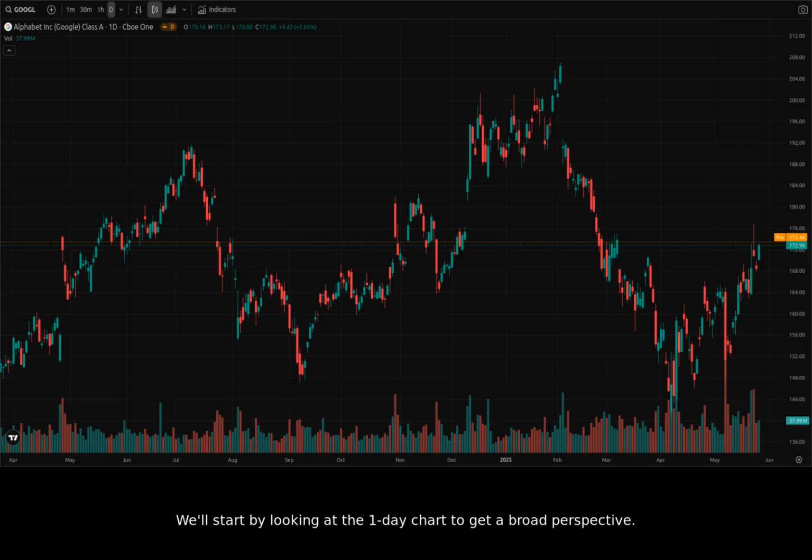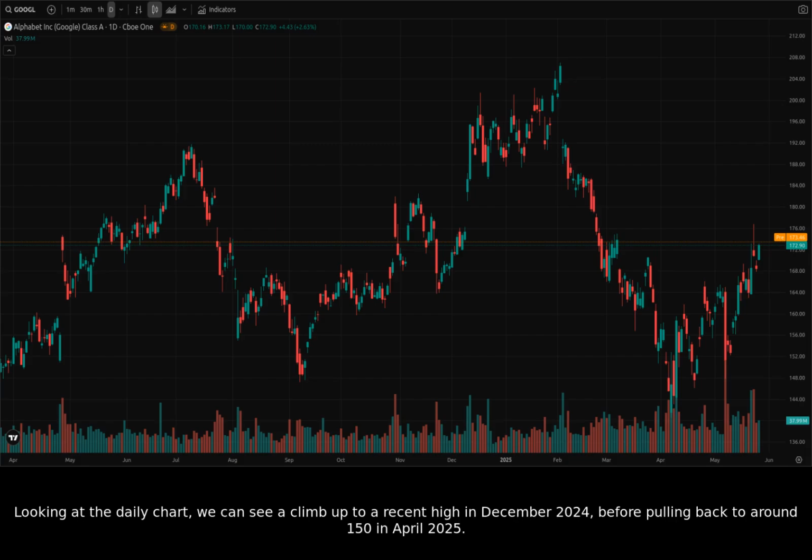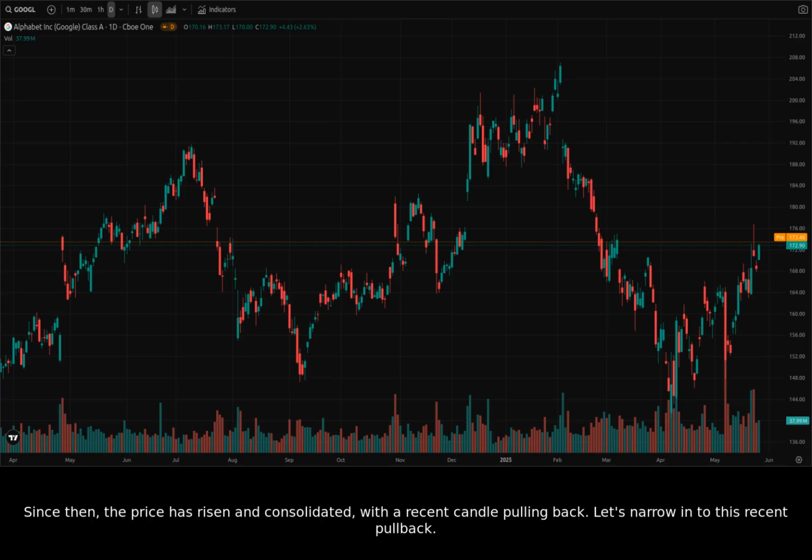We'll start by looking at the one-day chart to get a broad perspective. Looking at the daily chart, we can see a climb up to a recent high in December 2024, before pulling back to around 150 in April 2025. Since then, the price has risen and consolidated, with a recent candle pulling back. Let's narrow into this recent pullback.